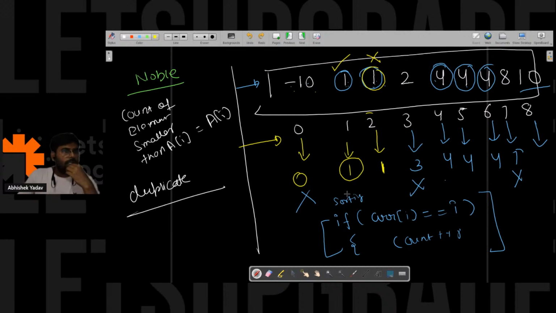Okay, sir, 1 is less than or equal to 1. Sorry, 1 is not. Yeah, like here, the count of smaller elements. So 1 is not a smaller element, it is an equal element, right? Tarun, it is an equal element here, right?